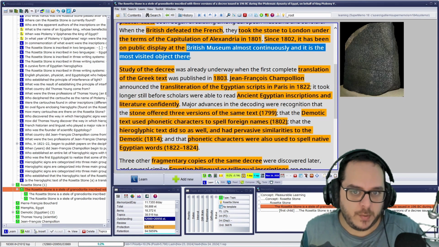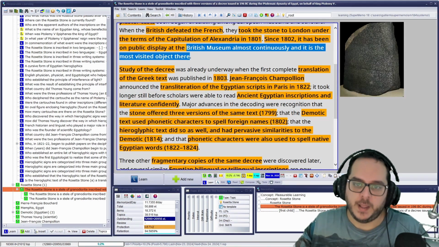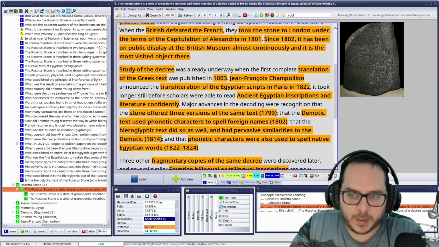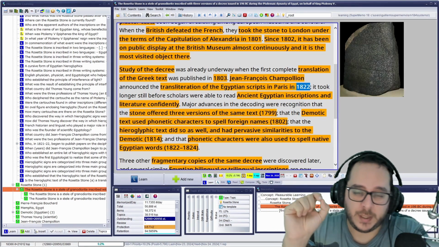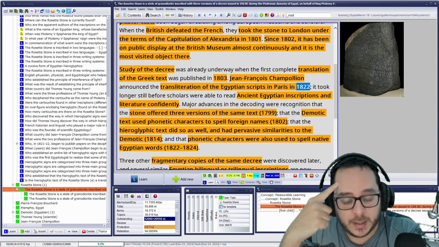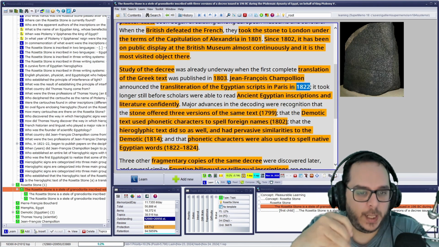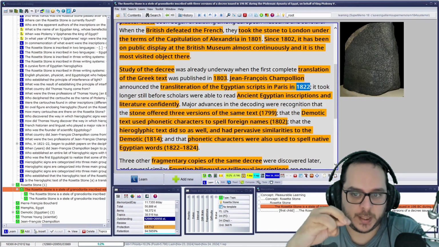Study of the decree was already known. Yep, I remembered. No, I remember the flashcard says 1822-23, because I remember it says years in plural. It took longer still before scholars were able to read ancient Egyptian inscriptions confidently.